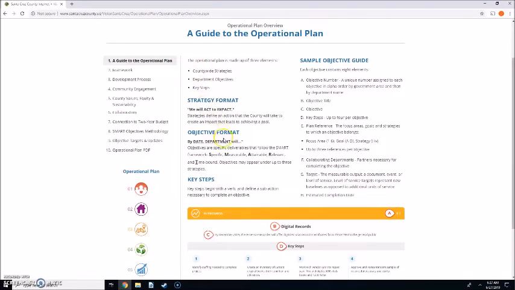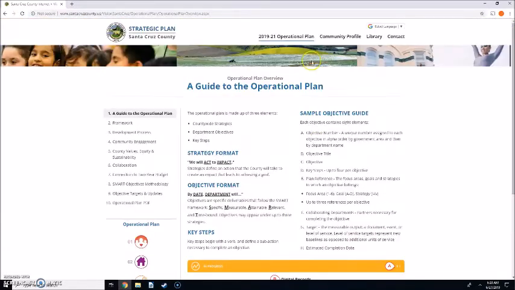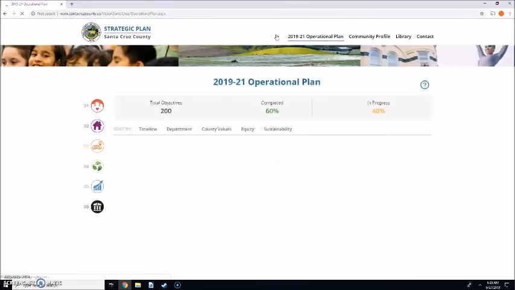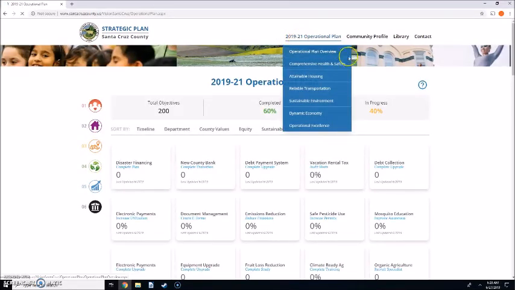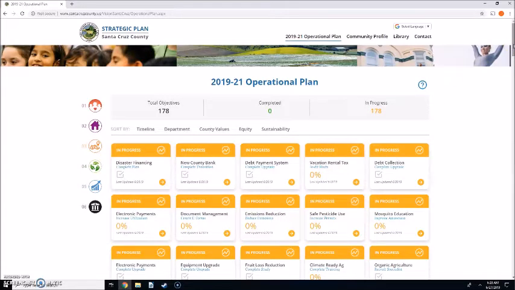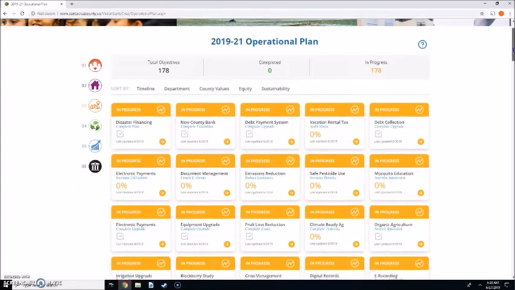But you might want to make yourself familiar with this section right here before you jump in to the rest of the operational plan. So you can either back out of that, or you can just go up here and click on the 2019-21 operational plan. And over on the left, you'll see our focus area icons. They correspond to each of those 6 focus areas that we were looking at earlier.